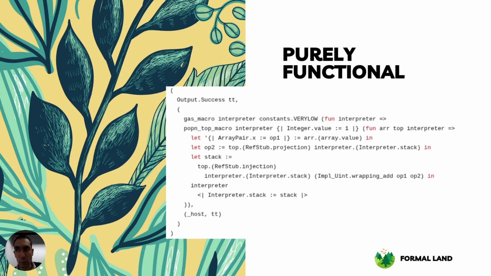What we have done here to represent the mutation of the stack is that we give ourselves an additional parameter, the interpreter, that we will thread here and finally update here. So this is the idea of having a state monad where the state is represented as an additional parameter that we propagate. So every time it's a new interpreter variable, we don't actually mutate everything, but it's written in a style as if we had mutated the interpreter value.